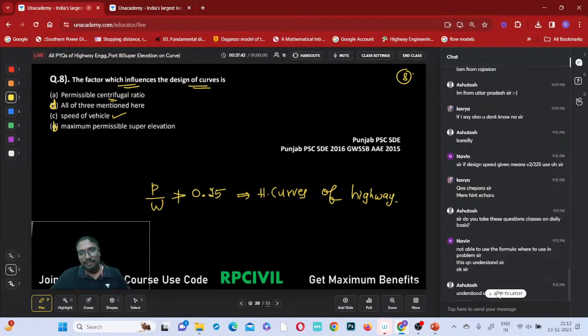Now, this P by W limiting value is important. Without speed, do you design anything? Speed is the main important factor. Maximum permissible superelevation: just calculating the superelevation is important, but checking whether it is satisfying the limits or not is also important. E maximum is the maximum permissible limit of superelevation to avoid toppling or turning of slow moving vehicles. Do you remember that, everyone? So we have to check the calculated superelevation with E maximum also, definitely.